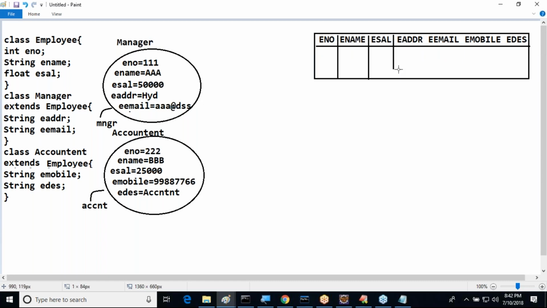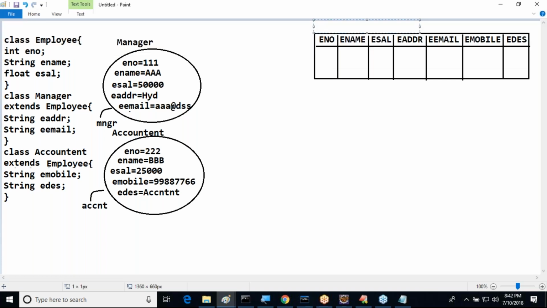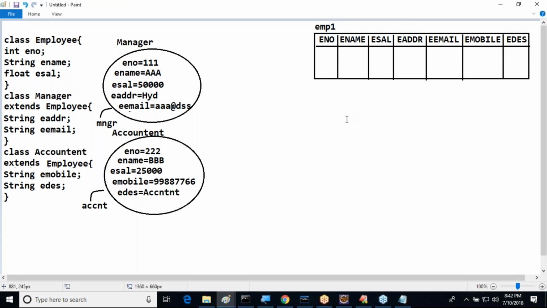Understand it? So in the case of Hibernate or JPA, along with our Java awareness, we need to have minimal awareness on these databases also. Database related topics also we need to have basic awareness to understand our content. But actually database awareness is not required. To avoid that only we are going to understand Hibernate. But to understand internals of Hibernate, we need to have this kind of awareness also. This is the EMP1 table. This is one mechanism. Okay, good.